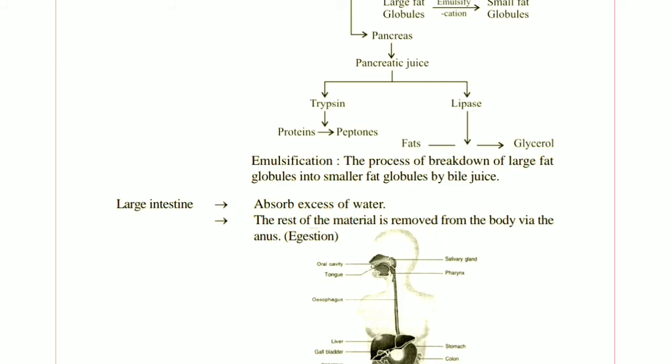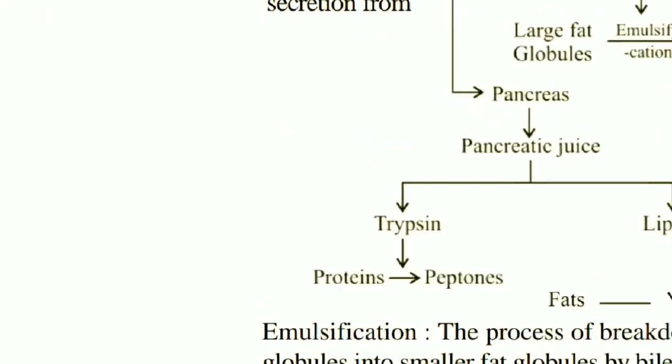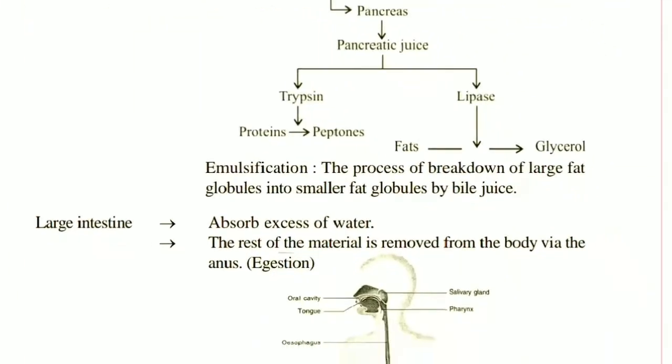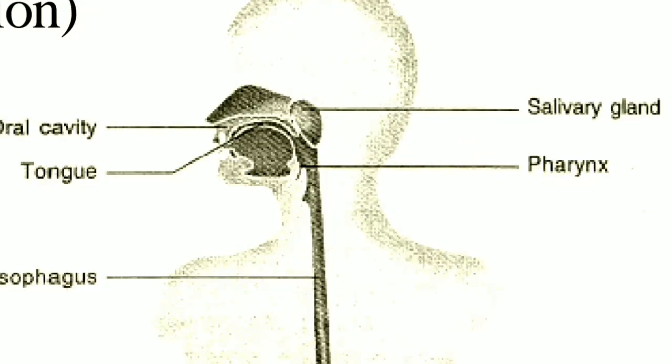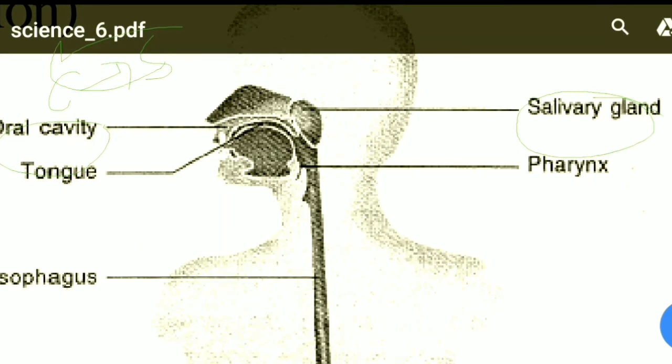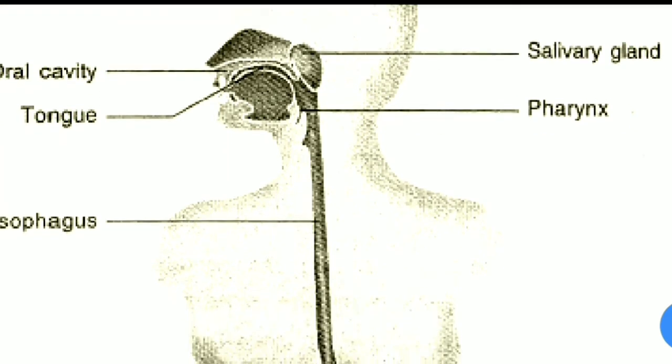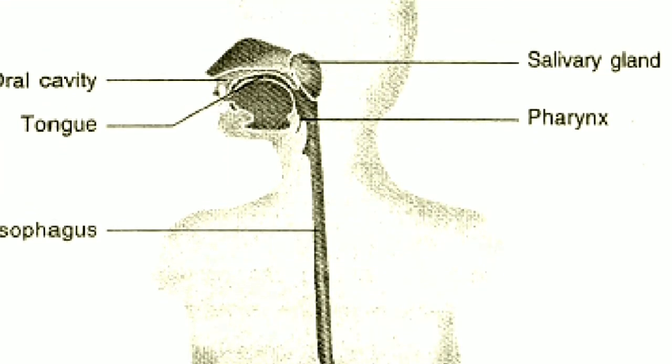Now let us concise what we have learned and go to the diagram. Digestion of food starts from the oral cavity, where the salivary gland secretes saliva and breaks carbohydrates into small sugars. For example, starch is broken into maltose or glucose.